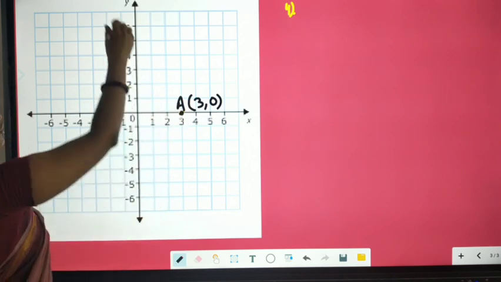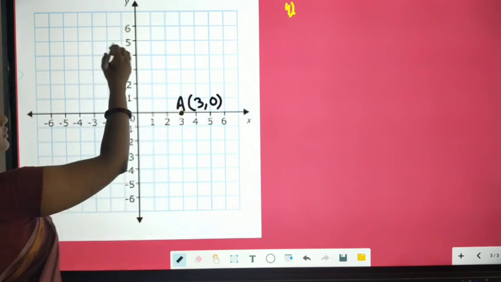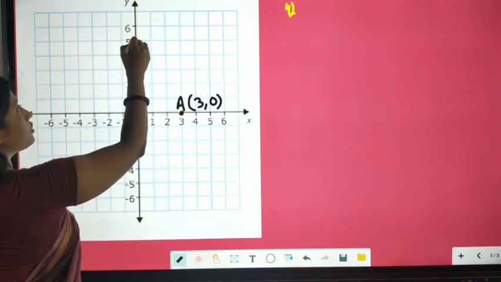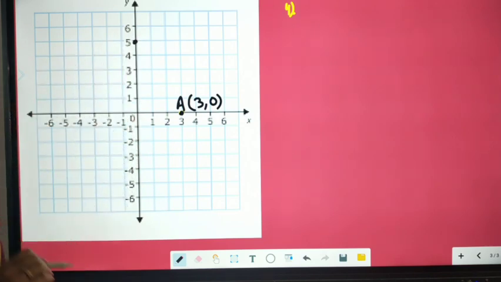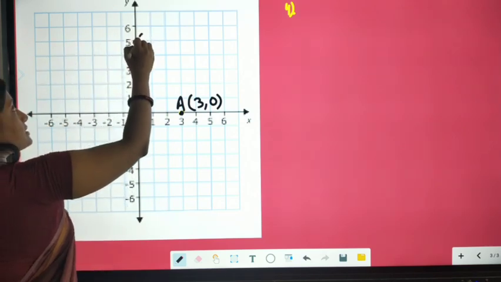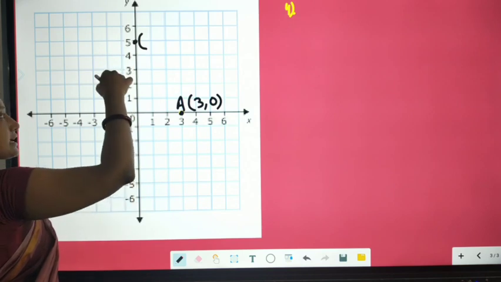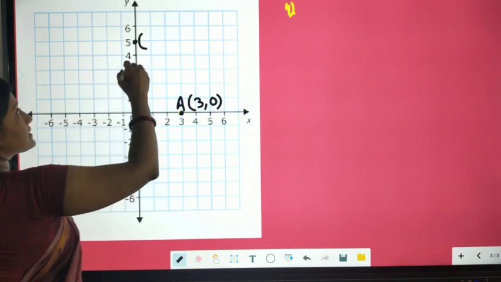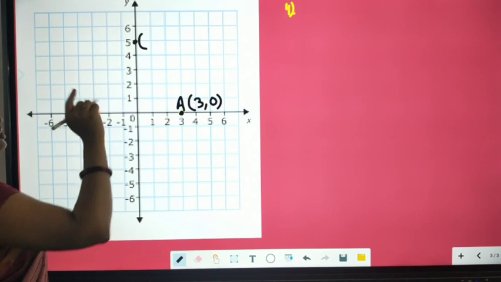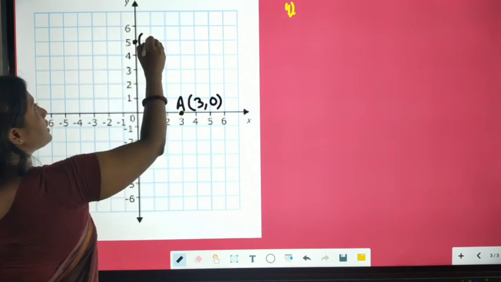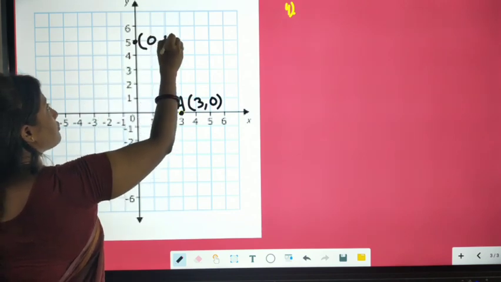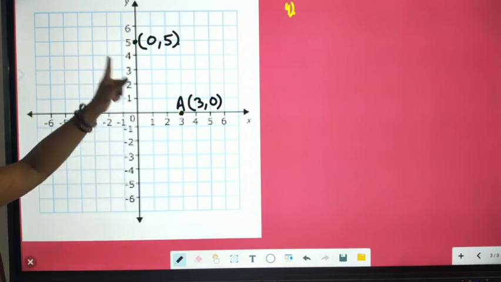In the same way, while talking about the y-axis, if I consider a point to be here, at 5, what will be the distance? Its distance from the x-axis will be 5, but its distance from the y-axis will be 0. So we will write it as 0, 5. Look at the difference of writing.